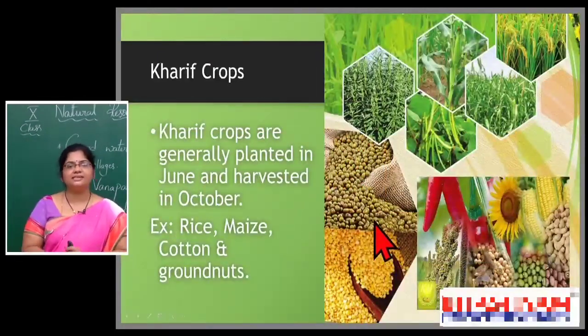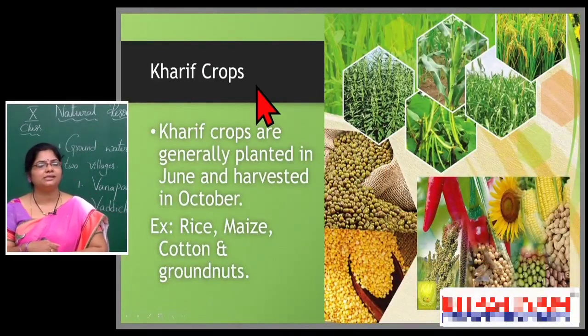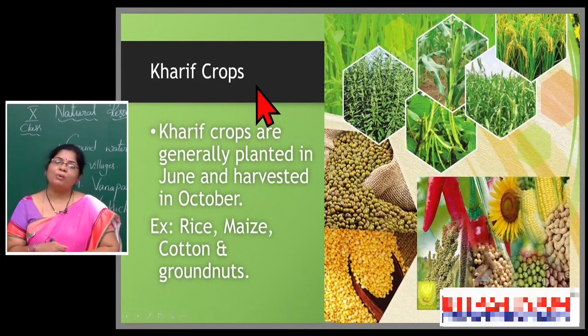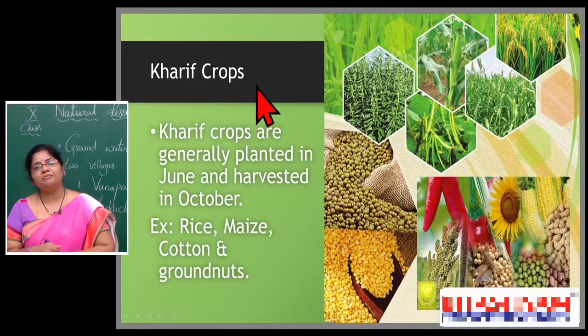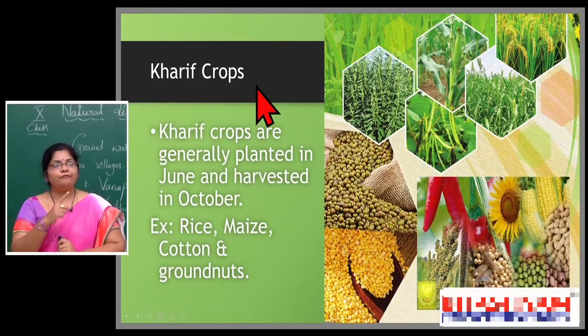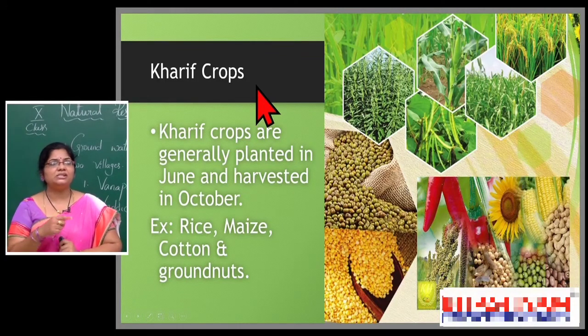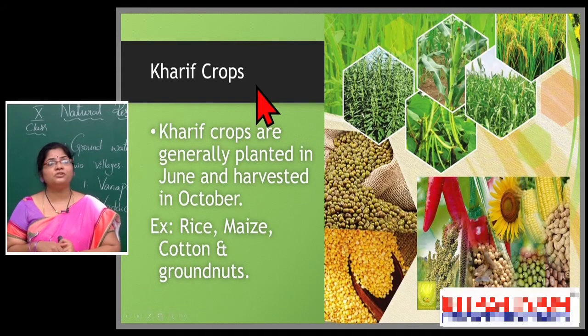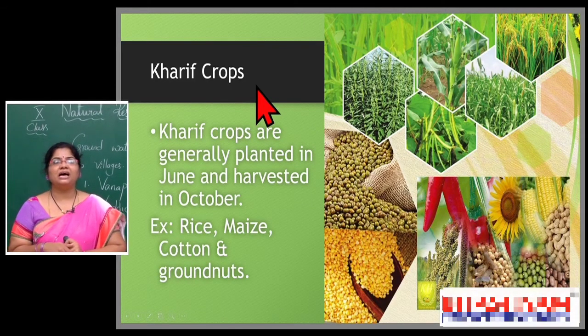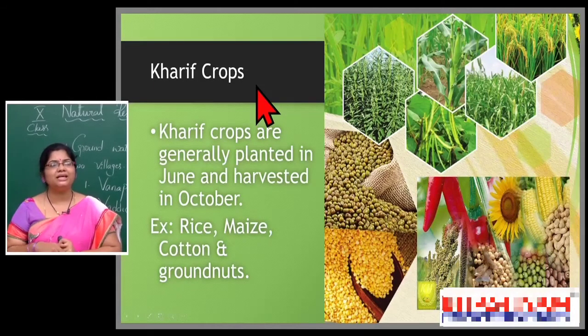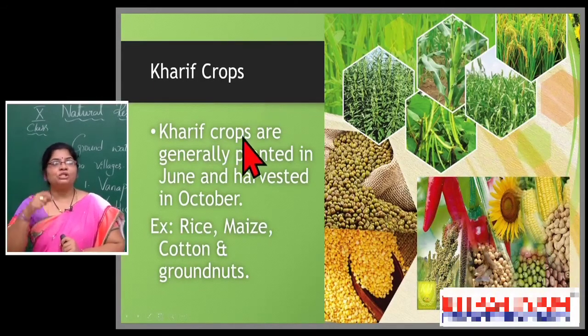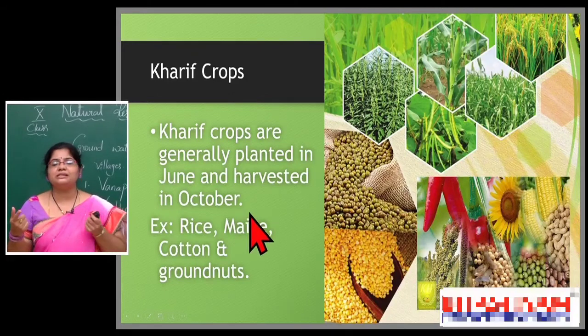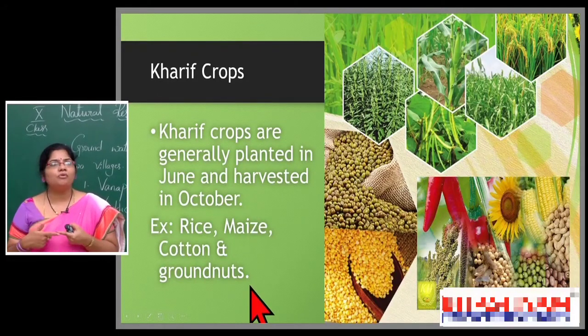So, see here, two seasons are important for agriculture. One is the Kharif season and the second one is the Rabi season. If you observe the Kharif, it is the rainy season crops. Kharif crops are generally planted in June and harvested in October, which means it is the complete rainy season. In this rainy season, obviously the farmer gets more water.